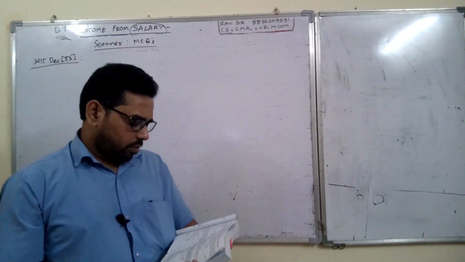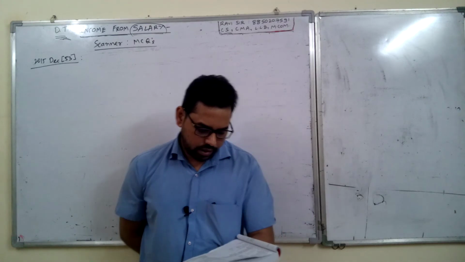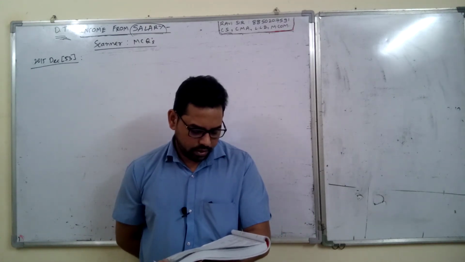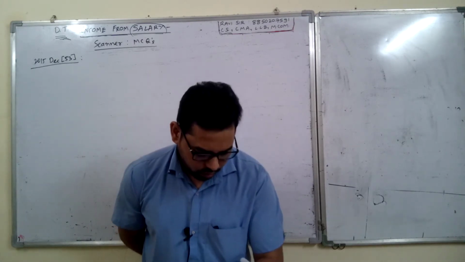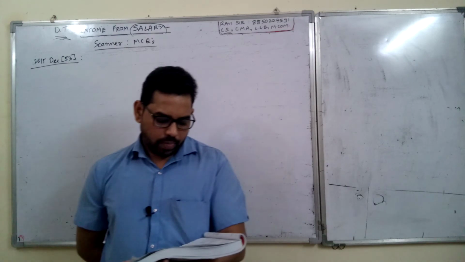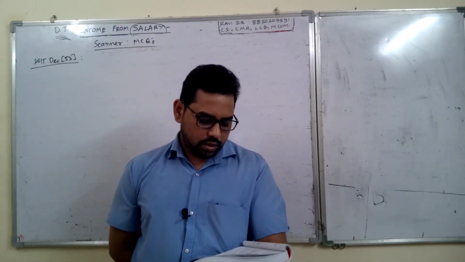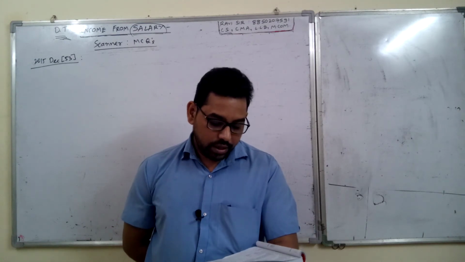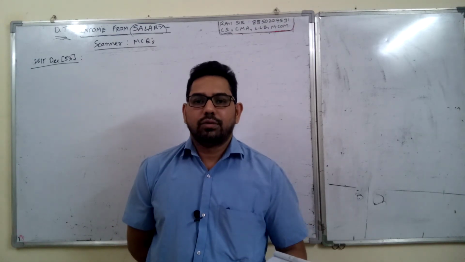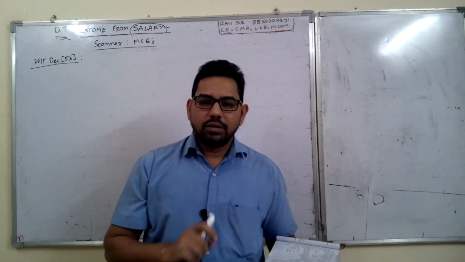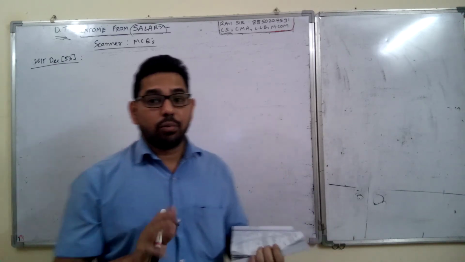Rohan retires from private service on 30 April 2020 and his pension has been fixed at rupees 1500 per month. He gets half of his pension commuted during January 2021 and receives 75,000. He also gets 60,000 as gratuity. The total pension taxable including the commuted value will be. So here they are asking the total taxable value of pension. Mark this question, very important.